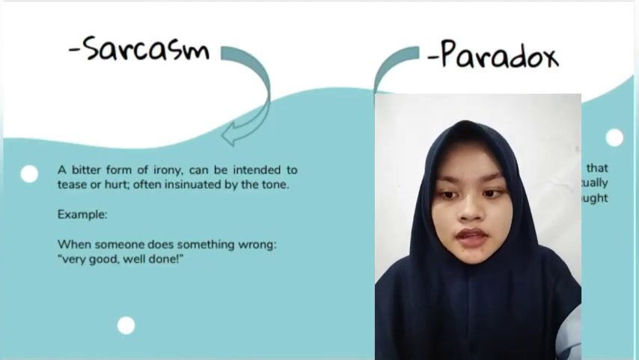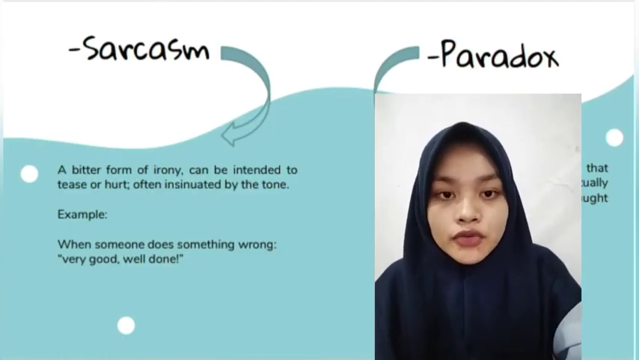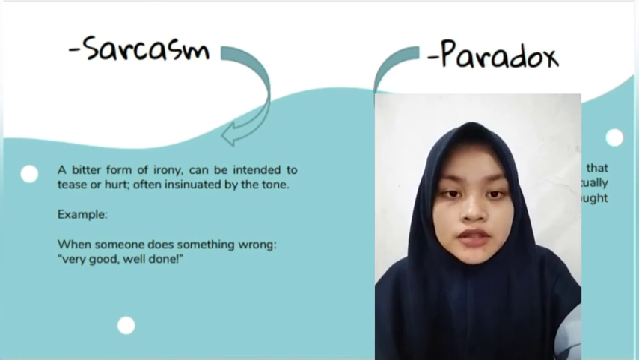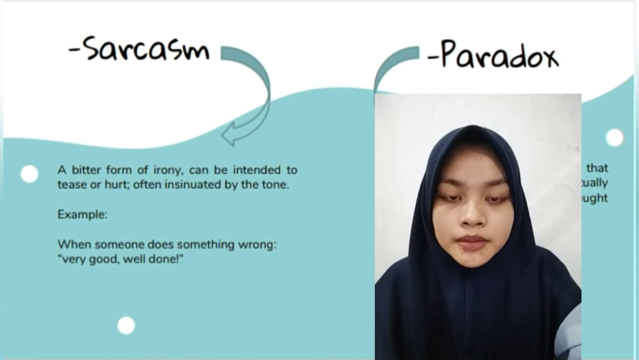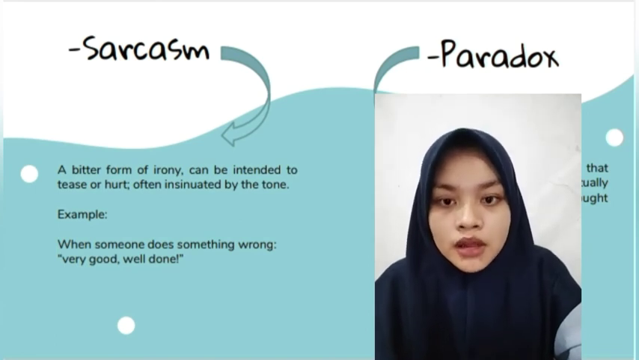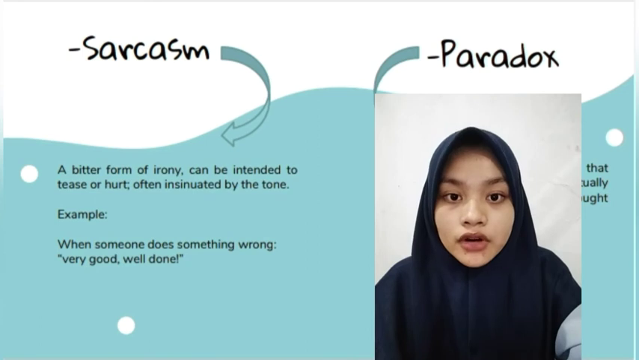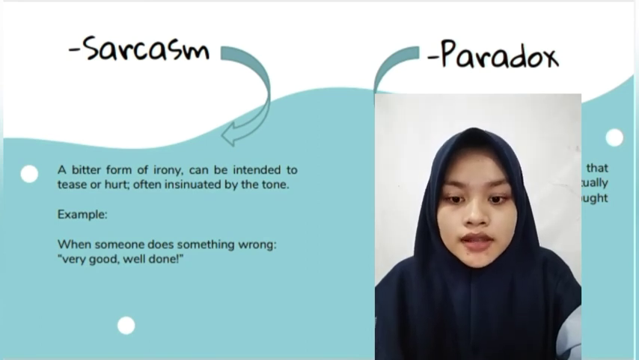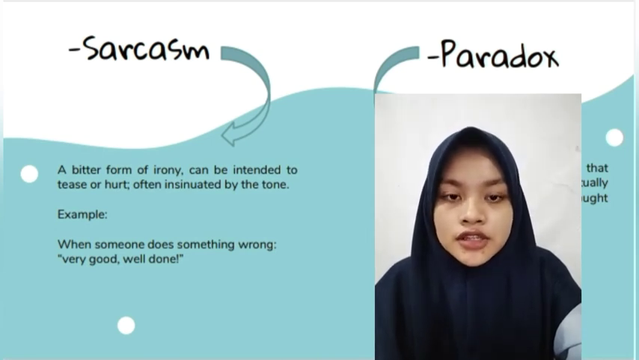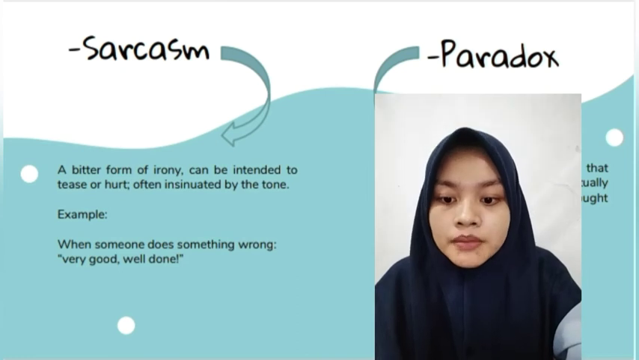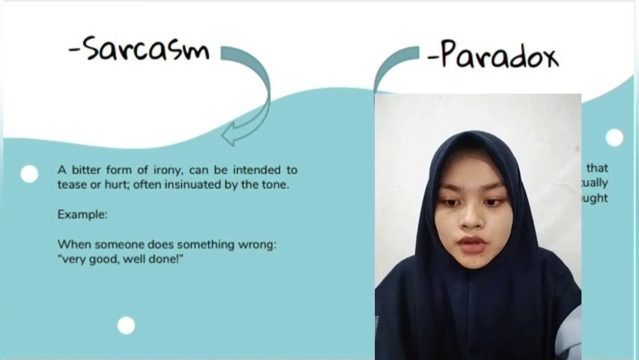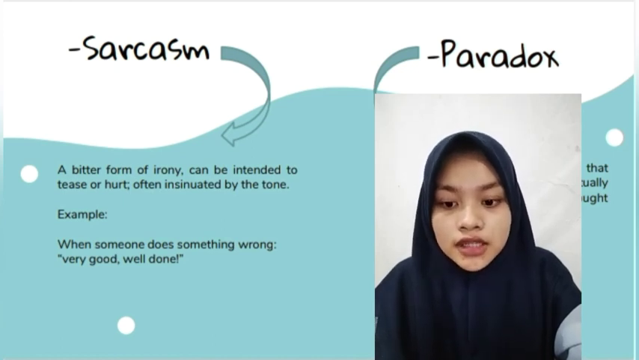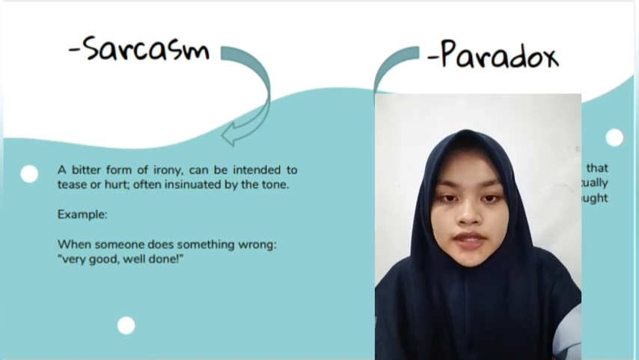Next is sarcasm. A bitter form of irony that can be intended to tease or hurt, often insinuated by the tone. For example, when someone does something wrong and then someone else says, "Very good, well done." This is a sarcastic remark because the comeback is the opposite of what the person means. It is most likely delivered in a playful voice to let the recipient know that it is meant in a teasing manner.